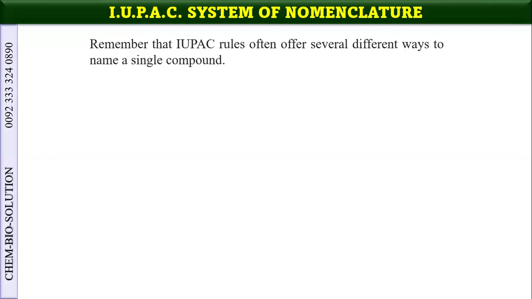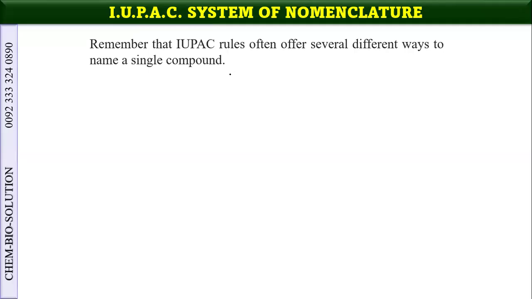But if we are writing the correct I.U.P.A.C name of the organic compound according to the I.U.P.A.C rules, and we follow all the recommendations, including 2013, then there would be one name for one compound. Okay. So remember that I.U.P.A.C rules often offer several different ways to name a single compound. Okay. So one compound, one name.